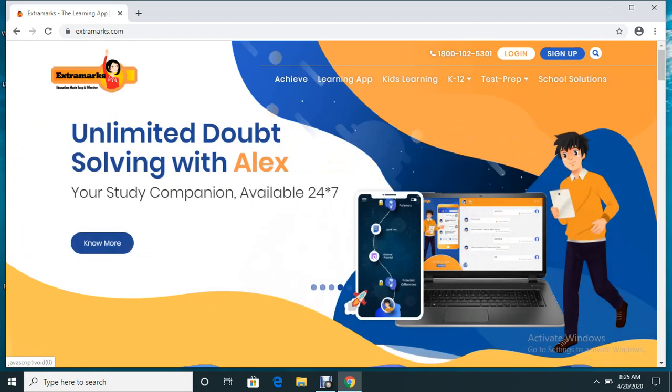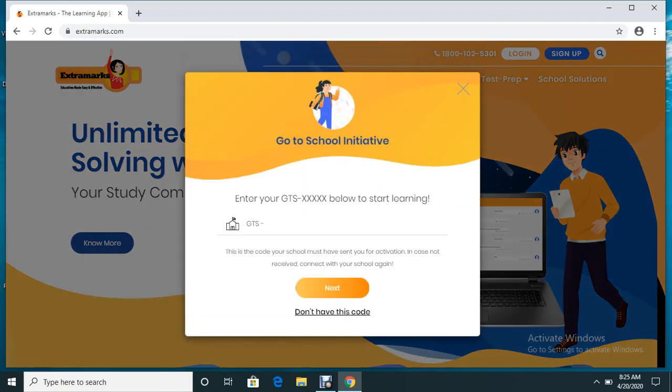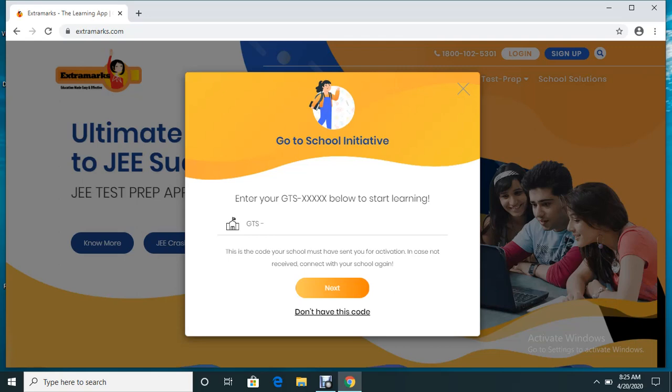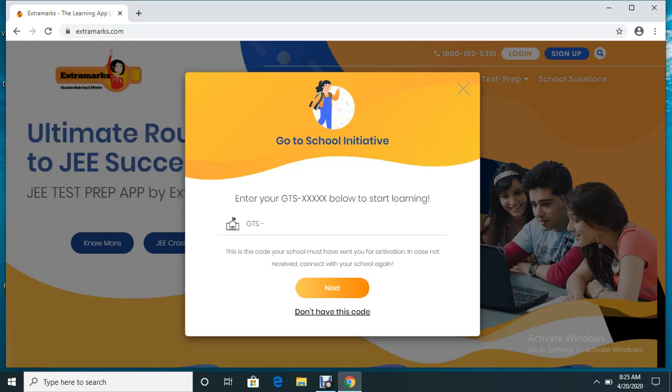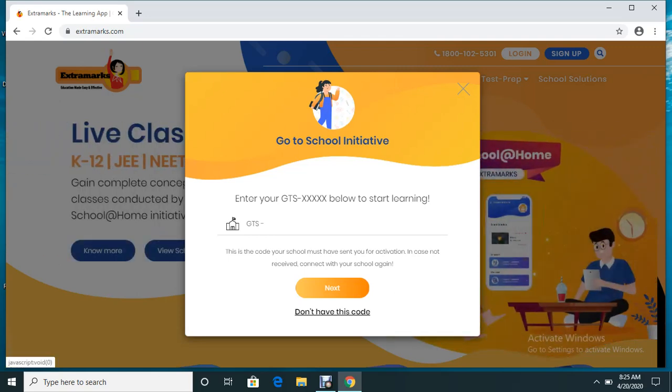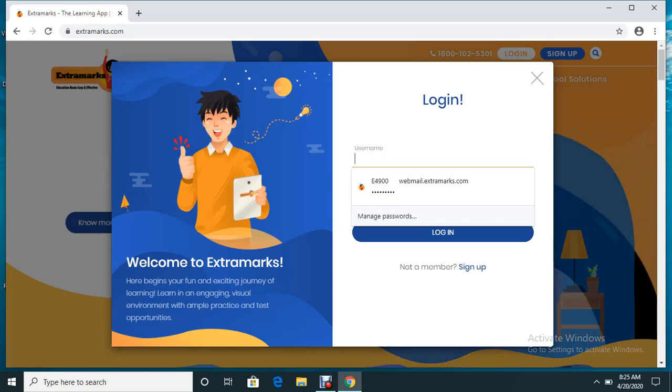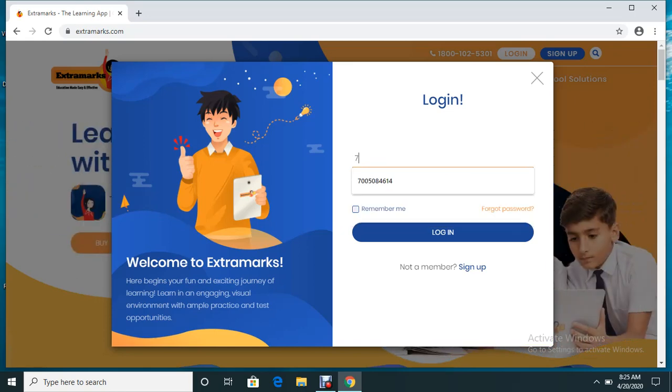So this is the login button. You have to put the login IDs. As soon as you click here, this pop-up box will open in front of you. Now you have to skip it. For skipping, you have to click here, "don't have the code." Once you do this, it will ask you for your username and password. So I am inserting the user ID.